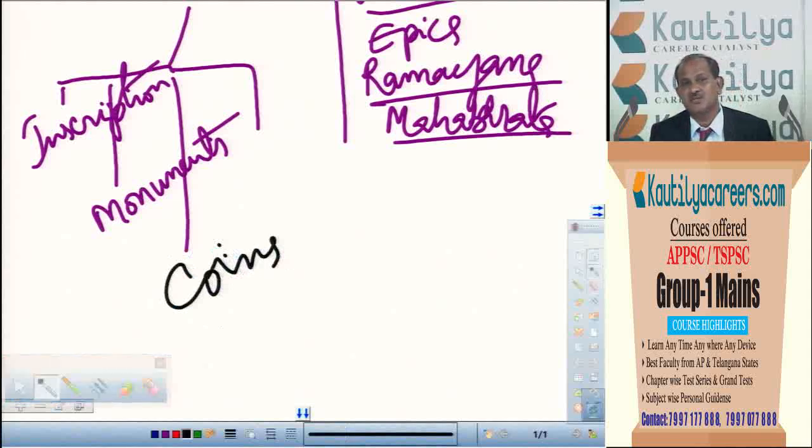One is that basing upon the metal they used for making the coins, we can know the economic conditions of that particular period. Then by seeing the legend written on the coin, we can know the social conditions. By seeing the figures engraved on the coin, for example, in some of the Gupta period coins, the gods and goddesses whom they worshipped were printed on one side.